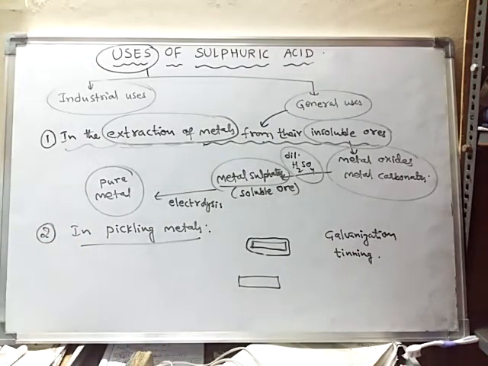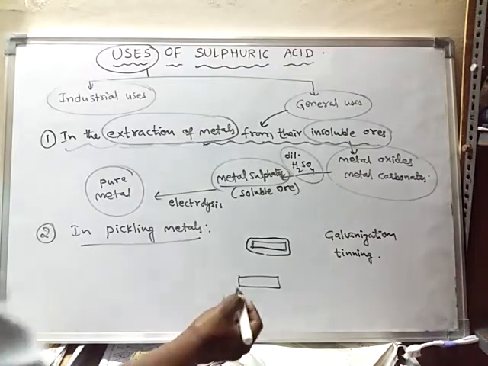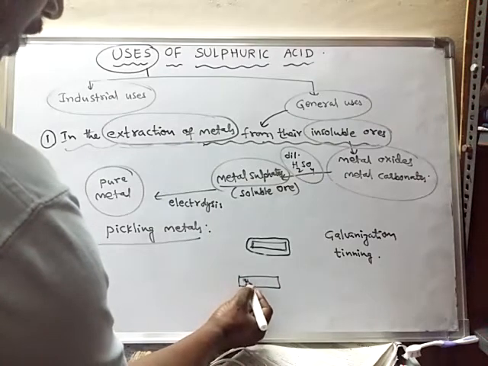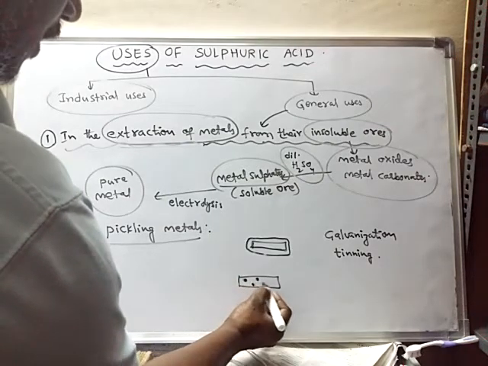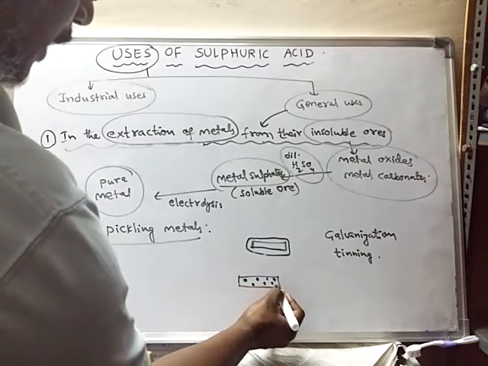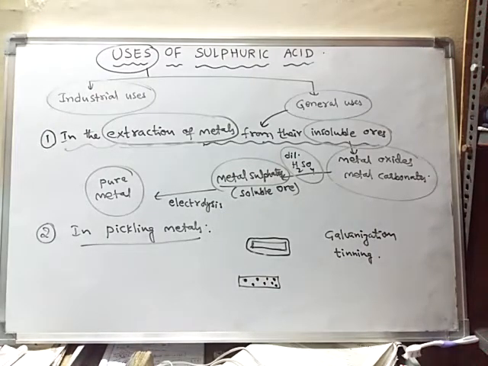Generally, the surface of a metal won't be available in a clean form. Here and there you will find the formation of metal oxide, or else metal carbonate impurities.